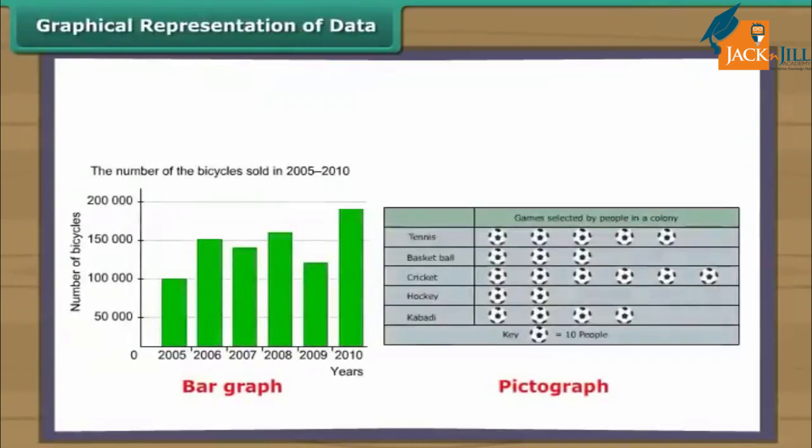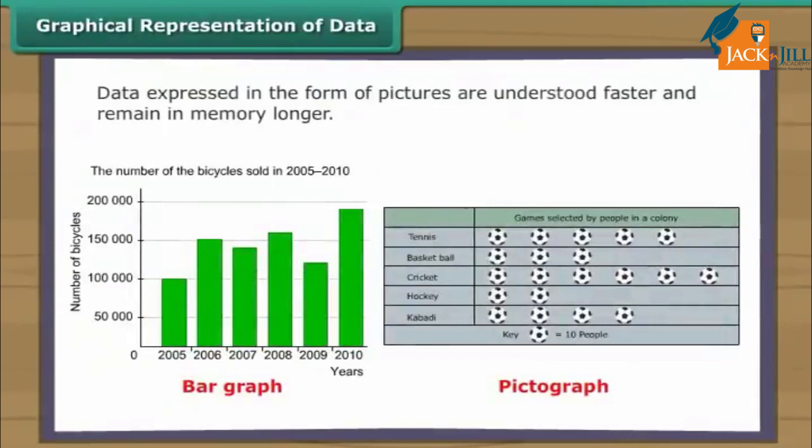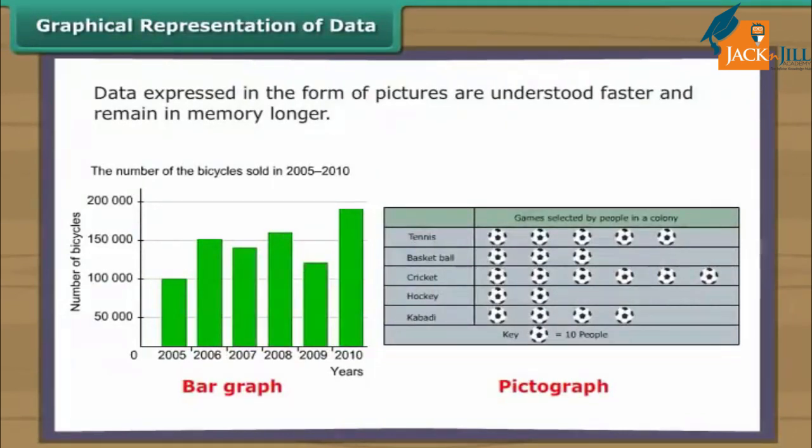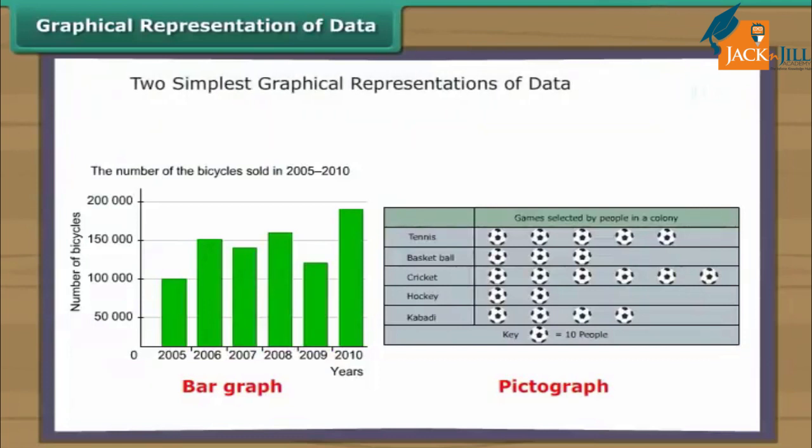A picture is worth 1,000 words. Data expressed in the form of pictures are understood faster and remain in memory longer. Let us look at two simple graphical representations of data: pictographs and bar graphs.